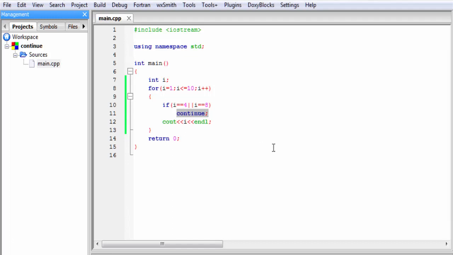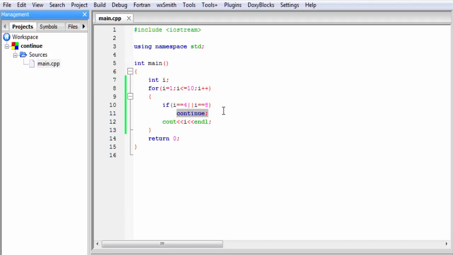That's it. In our previous tutorial we discussed the break statement, and in this tutorial we discuss continue statement. Now the question is, what is the difference between these two statements? In continue statement, when continue is encountered in any loop, it skips all the statements inside the loop and passes the control to the beginning of the loop for the next iteration. But when a break statement is encountered inside a loop, then the control comes out of the loop immediately and executes the statement after the loop.